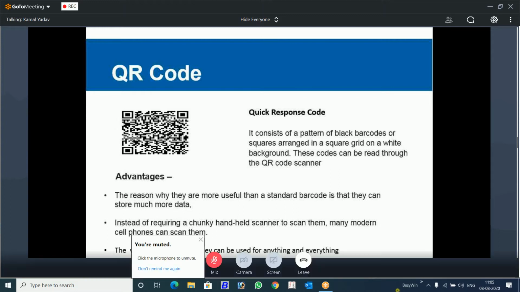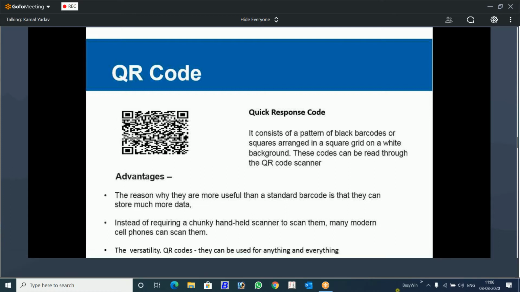Then only you will be able to sell your product properly. And for doing that, you must know the advantages of a particular feature. So both the things you should be aware about. The implementation part, you can learn, but everybody must know what the advantages of a particular feature are. Then when you are meeting a client, you will confidently tell, sir, these are the advantages that you are going to get through this feature. Then his mind will be able to understand it, and you can easily close the sale.